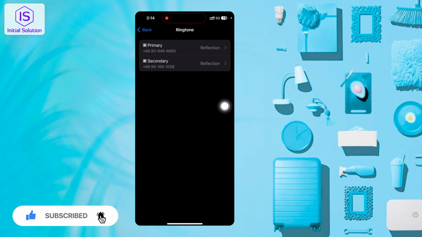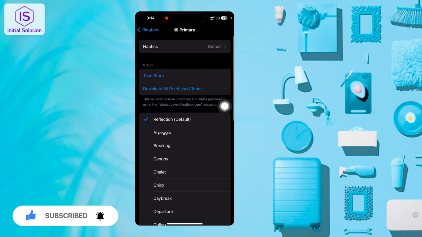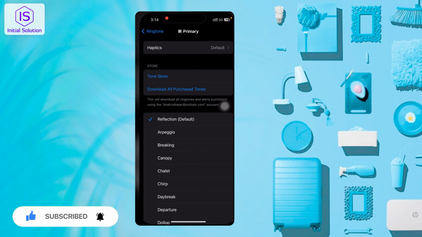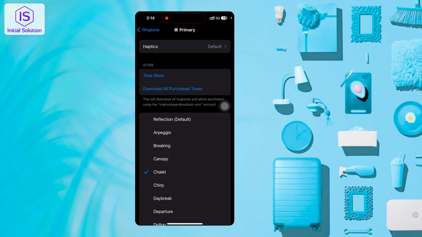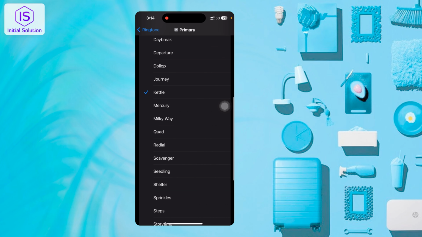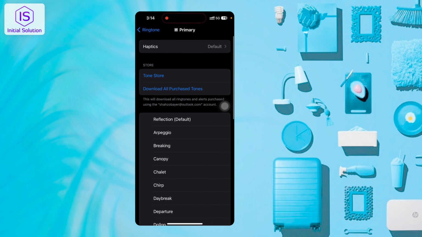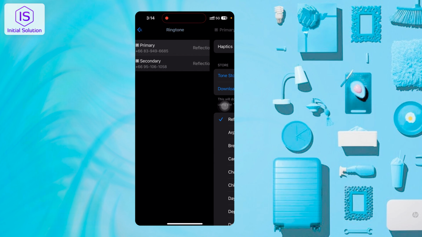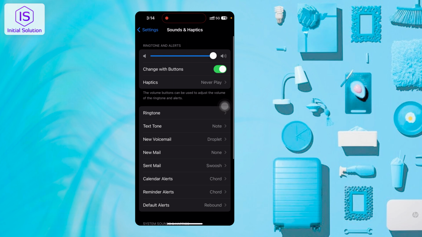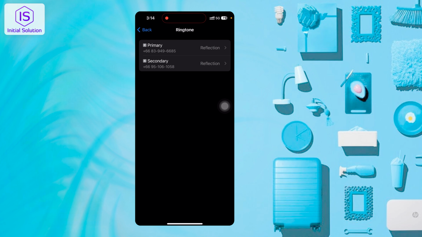Alright. Then I just tap Primary. Then here it's showing many ringtones. You can just choose any one as you want. I just set the default one again. Then I go back. Yeah, now it's already set.